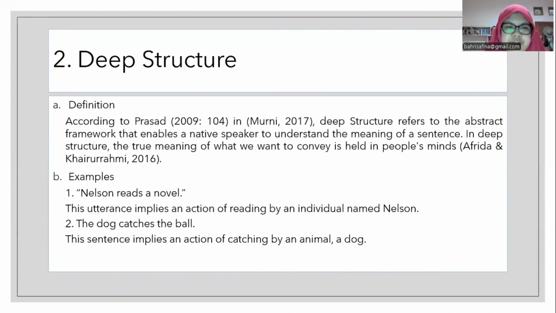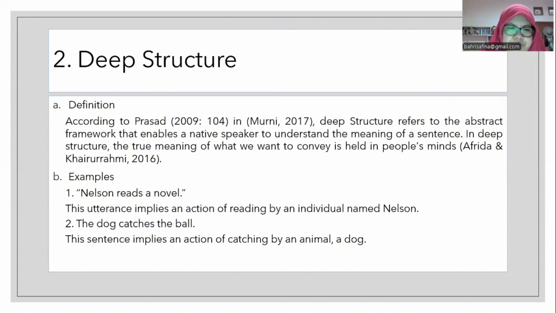What is deep structure? According to Prasad in Murni, deep structure is the abstract framework that allows a native speaker to comprehend the meaning of a sentence. In deep structure, the true meaning of what we want to convey is kept in people's conscious.